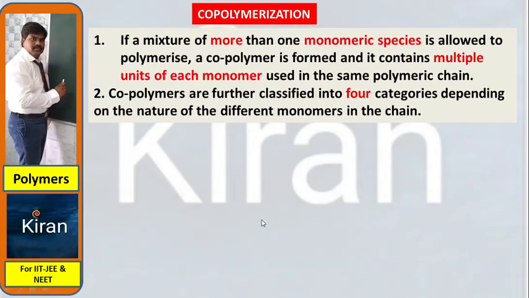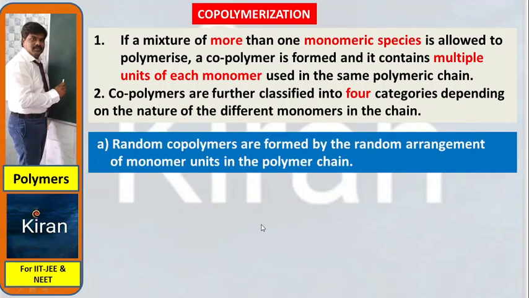Copolymerization: if a mixture of more than one monomeric species is allowed to polymerize, a copolymer is formed, and it contains multiple units of each monomer used in the same polymeric chain. Copolymers are further classified into 4 categories depending on the nature of the different monomers in the chain.